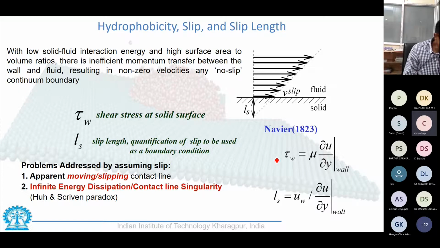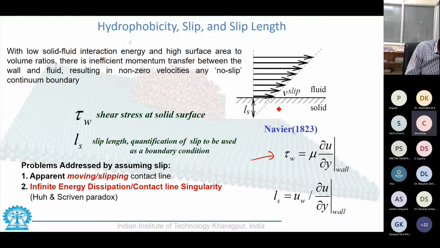All of us know that for a Newtonian fluid, the shear stress next to the wall is given by this expression, that is mu multiplied by the gradient of velocity at the wall.